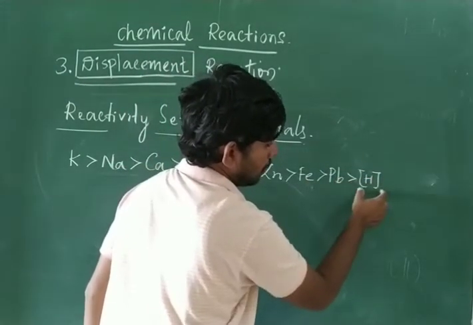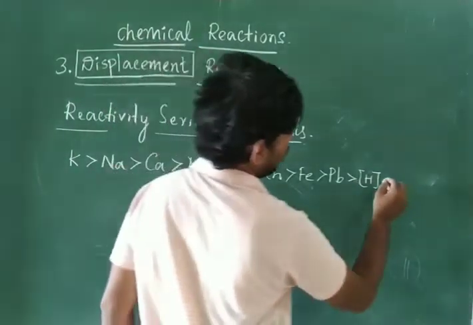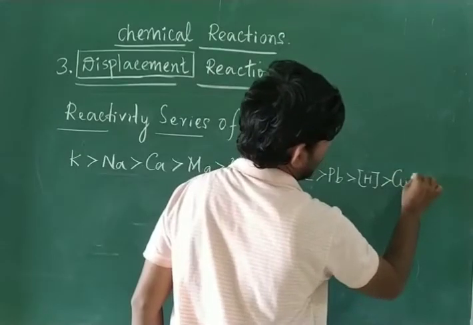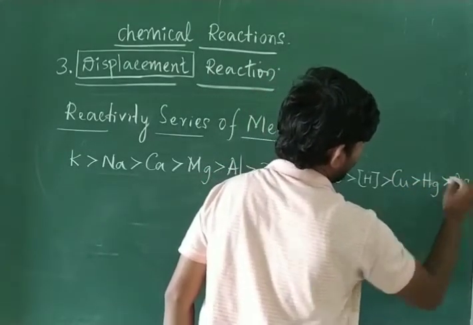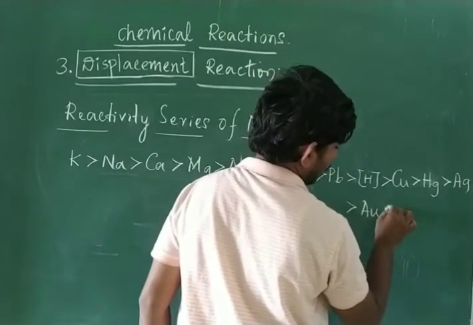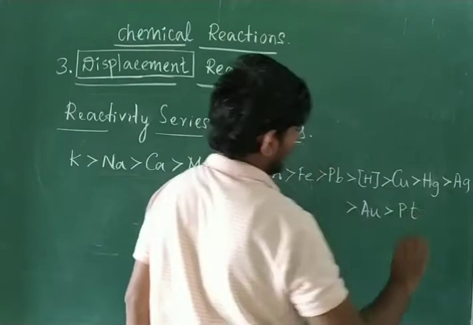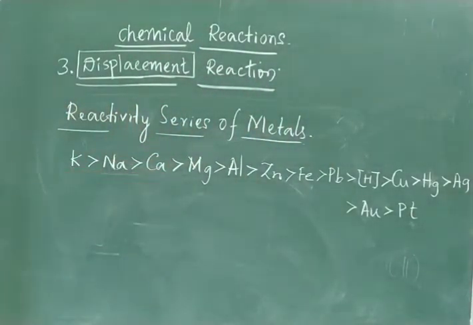Remember, you are taking it in the form of nascent hydrogen. Why? Because H does not exist. Hydrogen is more reactive than copper, copper is more reactive than mercury, mercury is more reactive than silver, silver is more reactive than gold, I will write here only Au, and gold is more reactive than platinum. Okay, this is about the reactivity series.